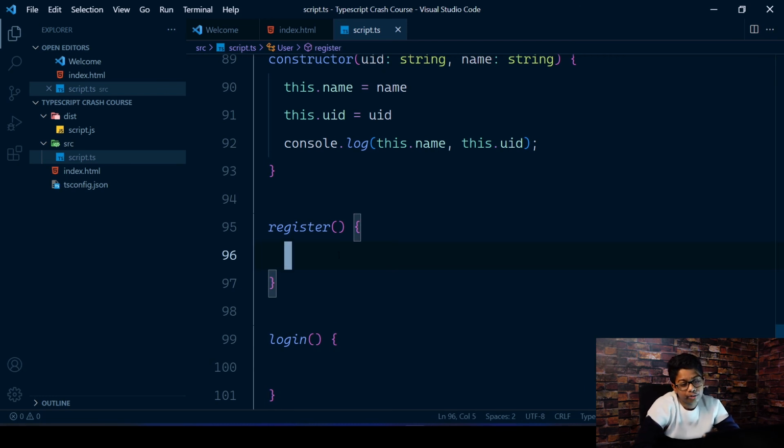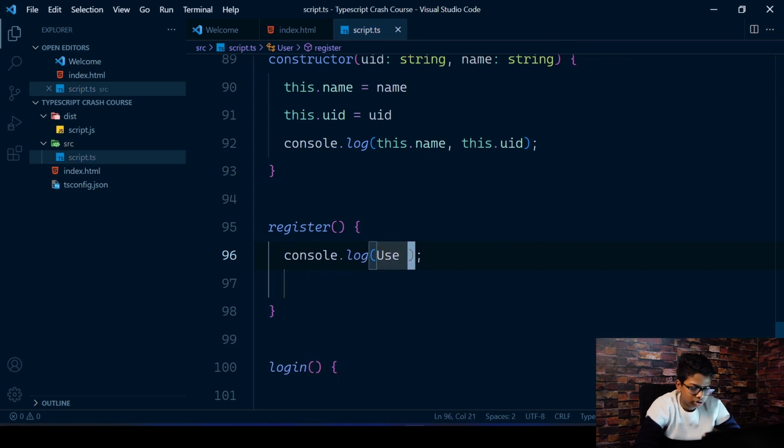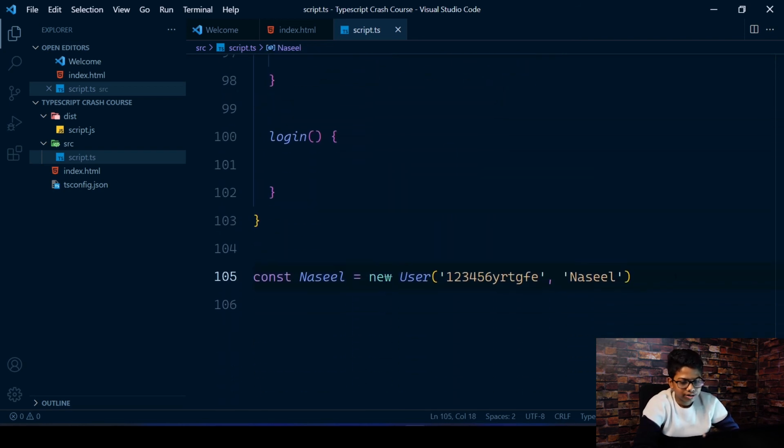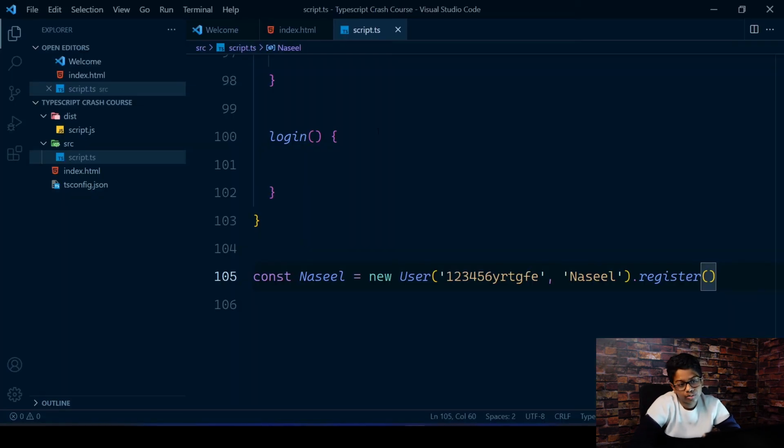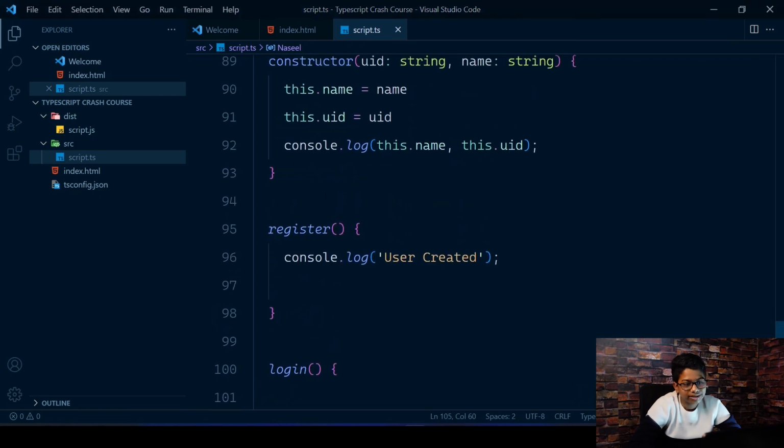So maybe for this register function, you want to just log user created, and now we can just new user, and we can just register and do that. And if we return here, you'll see the thing which we are doing, the constructor function once every single time.